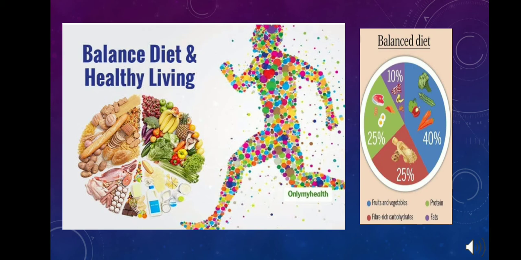All fruits and some vegetables are eaten raw. We cook some vegetables to make them soft and tasty. A balanced diet is very important for everyone. So we should always take a balanced diet in our food to be healthy.